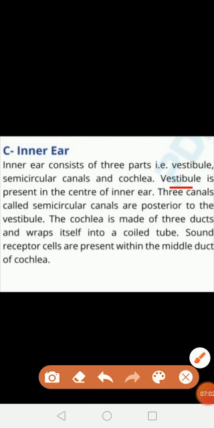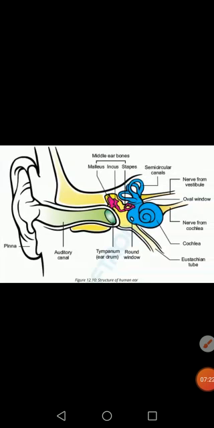The vestibule is present in the center of the inner ear. Three canals called semicircular canals are posterior to the vestibule. The cochlea is made up of three ducts and wraps itself into a coiled tube. Sound receptors are also present within the middle duct of the cochlea.